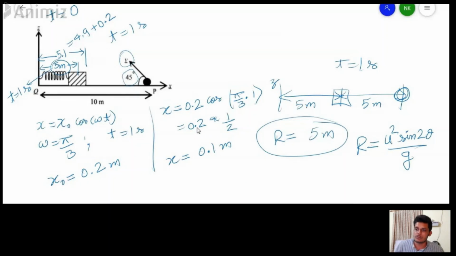The value of acceleration due to gravity is already given in the question, that is 10 meters per second square. Now we'll simply put in these values and find the value of v. So 5 equals v square sine 2 theta, where 2 theta is 90, so sine 90 is 1, and g is 10. So from here we get v square equals 50, or v equals plus minus under root 50.